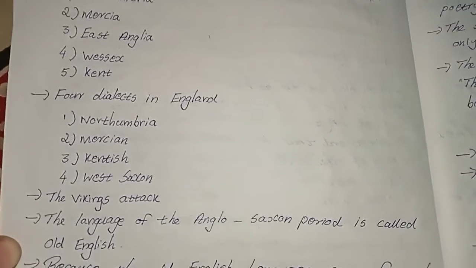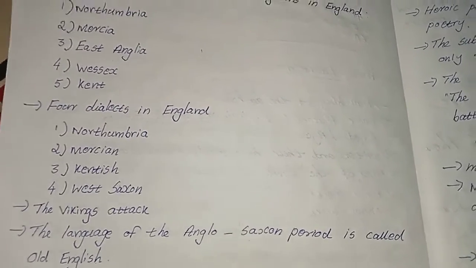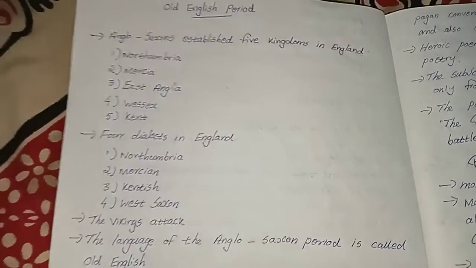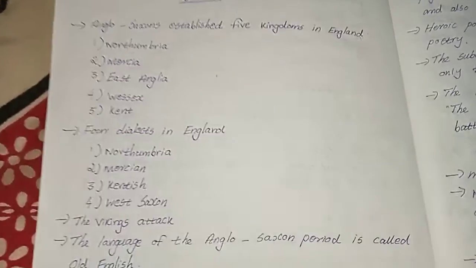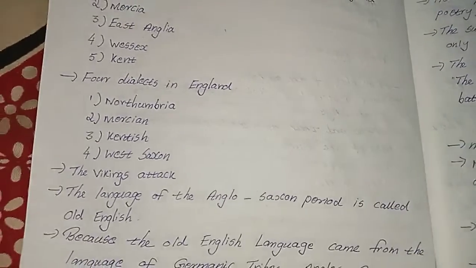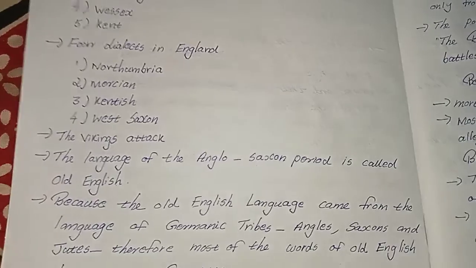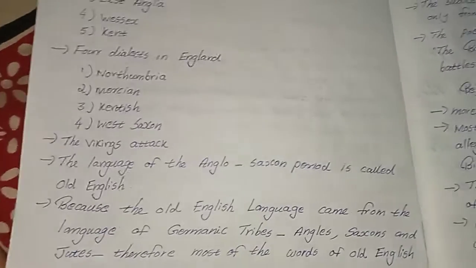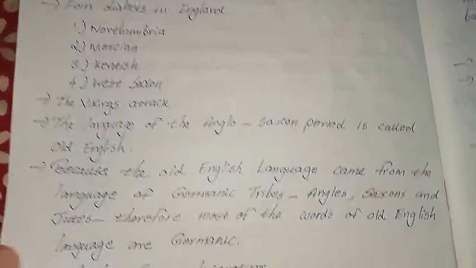There are 4 dialects in England: Northumbria, Mercian, Kentish and West Saxon. An important incident is the Vikings' attack. The language of the Anglo-Saxon period is called Old English.